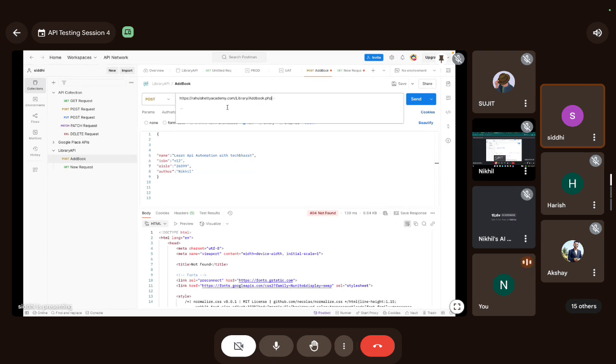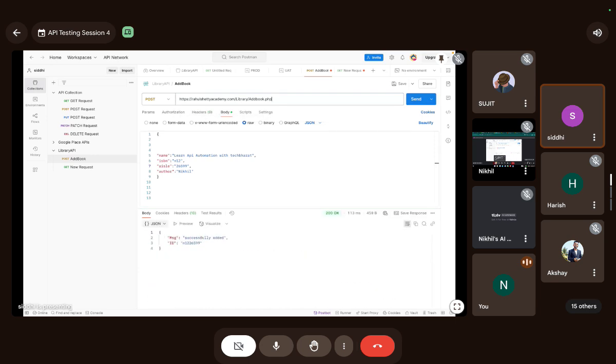Can you remove the space? Remove everything, all the space. Now hit the request. Save it first. Yeah, it's coming 200. It worked. You got the error because of the space, right?